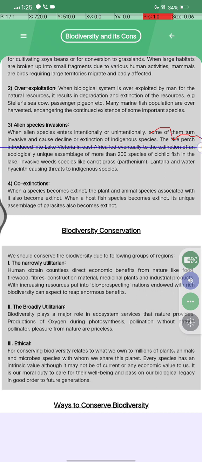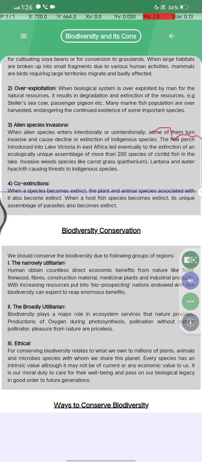The Nile perch introduced into Lake Victoria in East Africa led eventually to the extinction of an ecologically unique assemblage of more than 200 species of cichlid fishes in the lake. Invasive weed species like carrot grass, Parthenium, Lantana, and water hyacinth cause a threat to indigenous species.